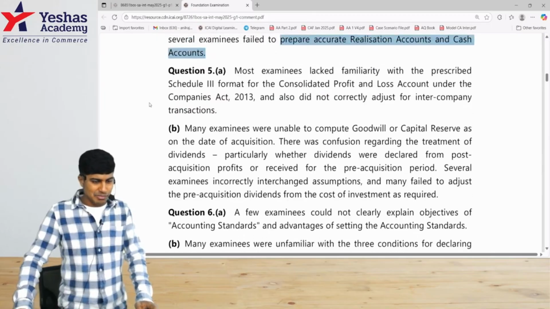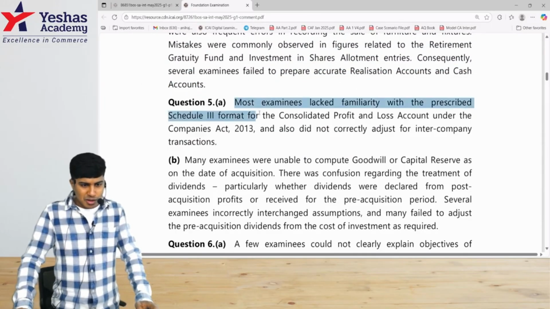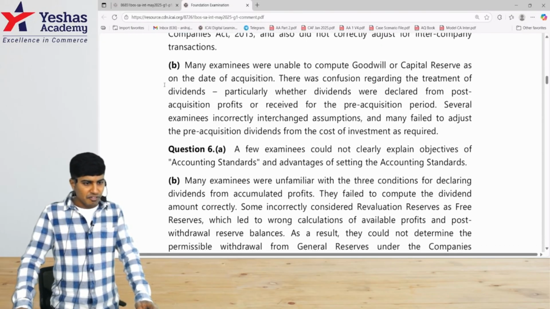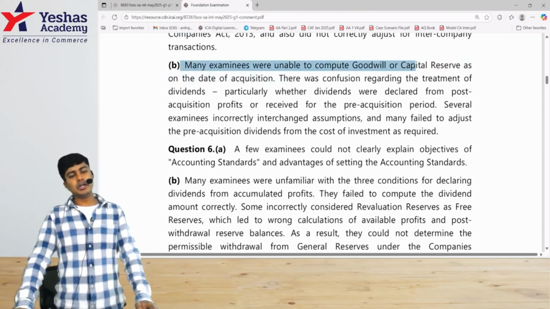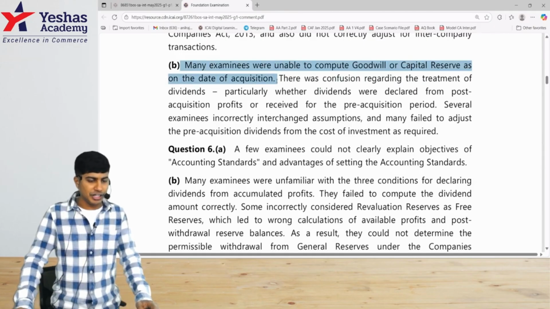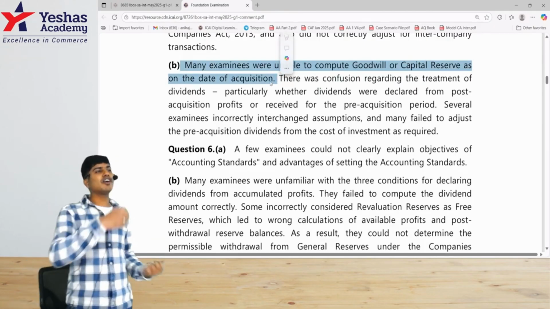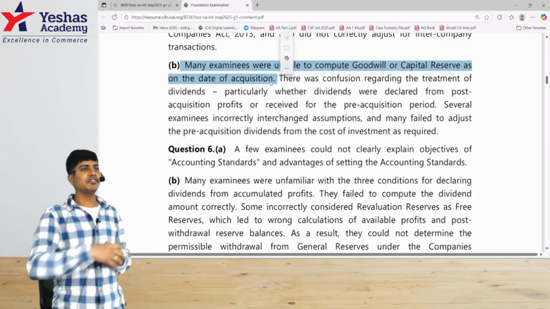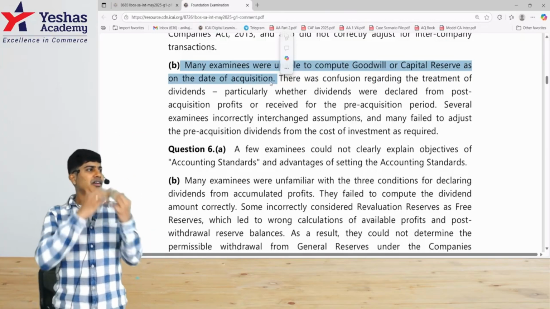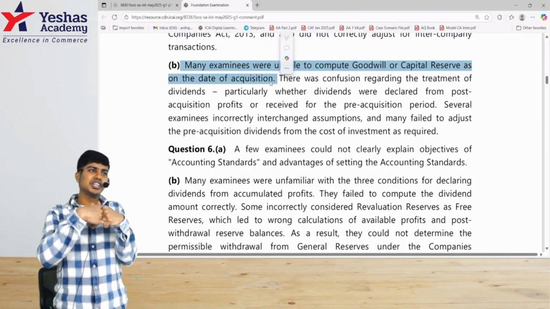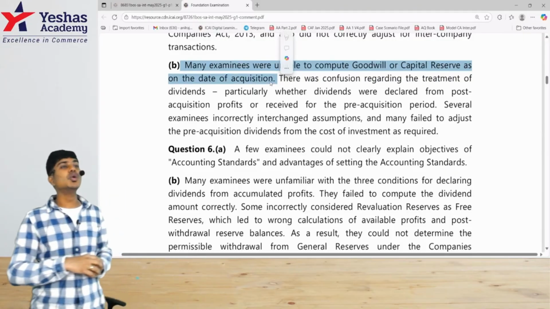We have the last three comments coming up. 5A, most examinees lacked the, okay, that's the 5A consolidation part. 5B, many examinees were unable to compute goodwill or capital reserve as on the date of acquisition. So this is again a consolidation question. For cost of control, we had to take the nominal value of investment, the book value of investment. From the book value, adjust the pre-acquisition reserve, and then identify that goodwill or capital reserve.